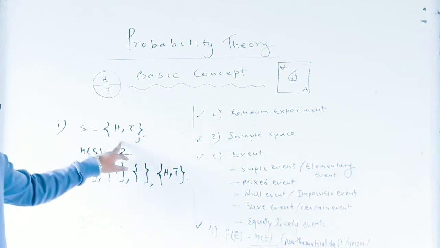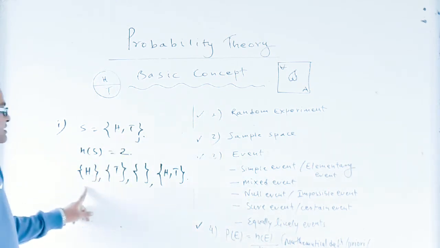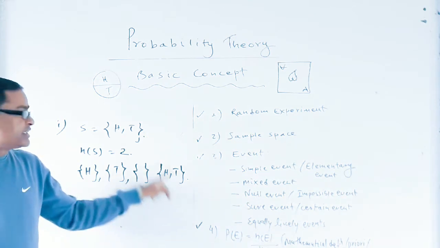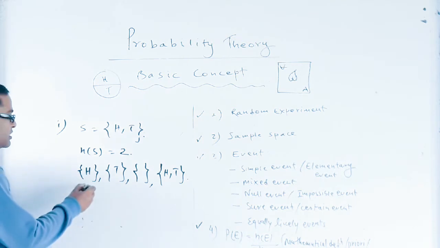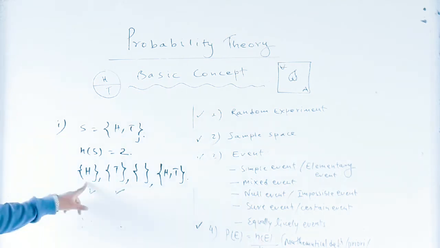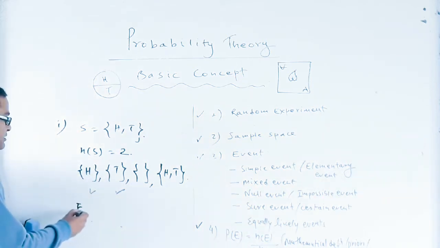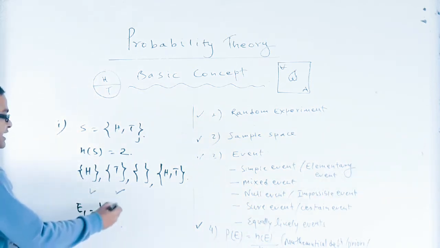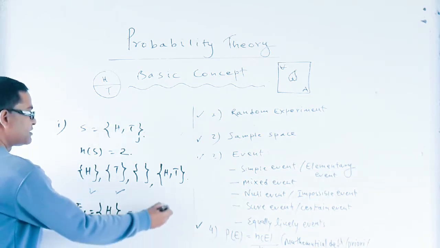If a coin is tossed, then the sample space is H, T, and in this case there are 4 events. The first event is H. The second event is tail.